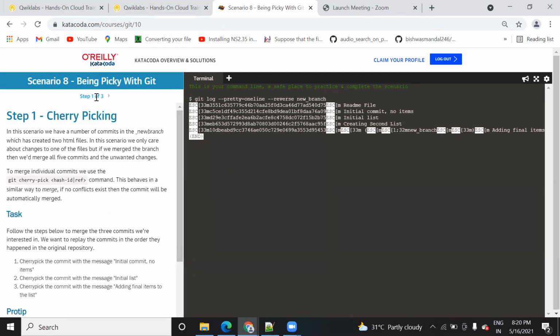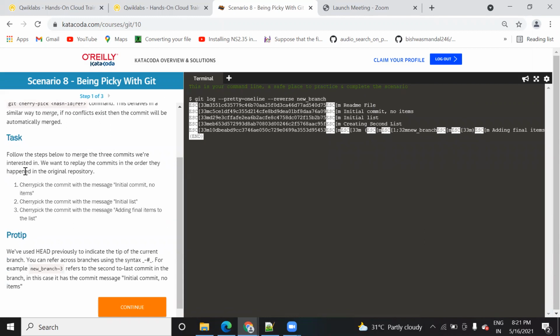There are a total of 3 steps where you can learn how to solve the conflict while adding the changes. Cherry picking is the first step. In order to see the commit that is done on the new branch and the new HTML file that is present on this branch, you need to run this command: git cherry-pick and your hash ID or any reference ID. As of now, what reference ID is available? This one, right? And here is how you can do it.